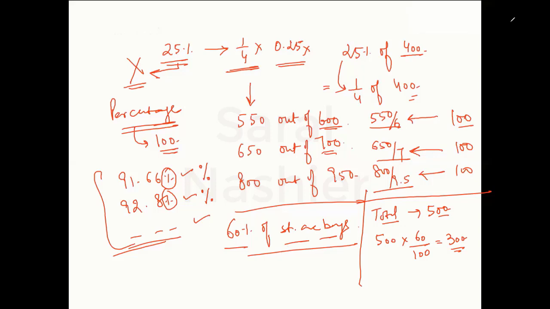So I'll take another example of this. Let us say I tell you that 40% of the students in a class like cricket, right?